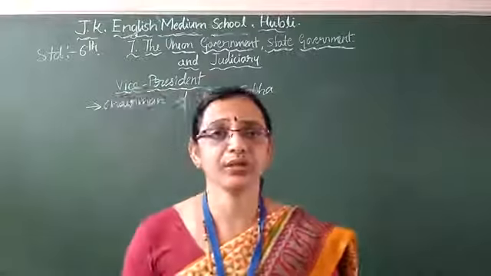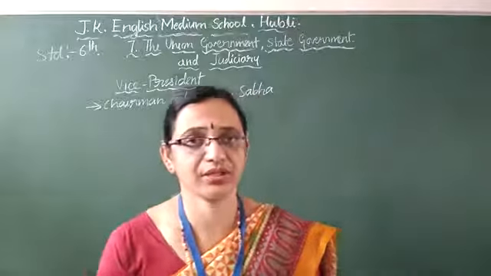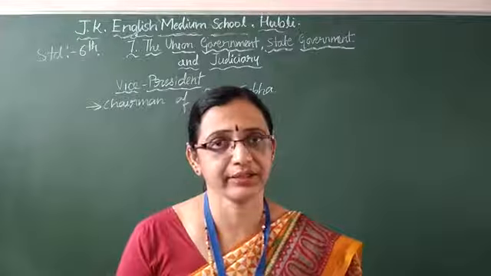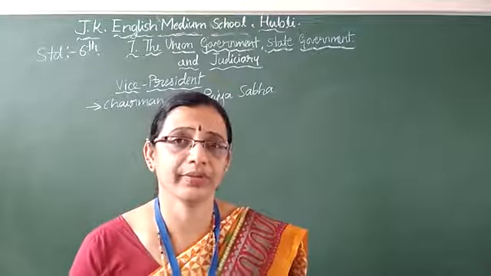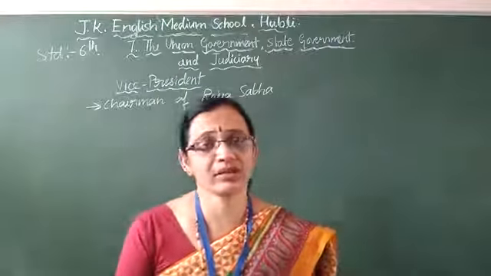Children, union government, state government and judiciary. That is the civics lesson we are learning. And in that, first we are learning about the union government. Union government has 3 organs.